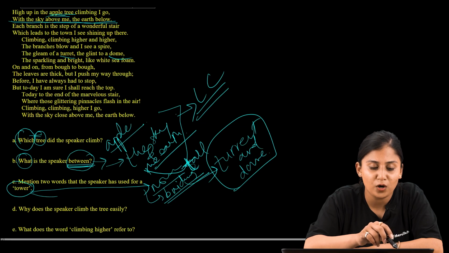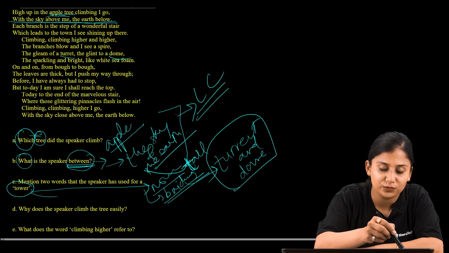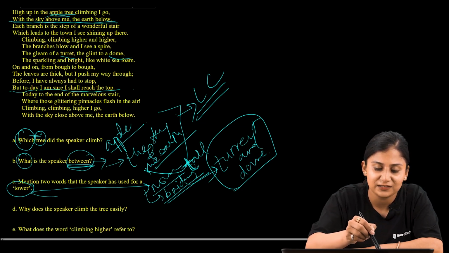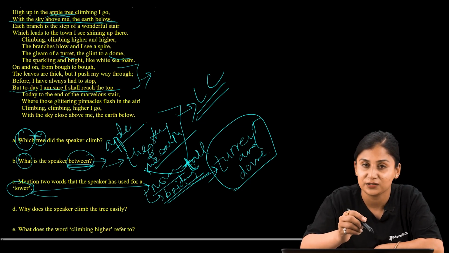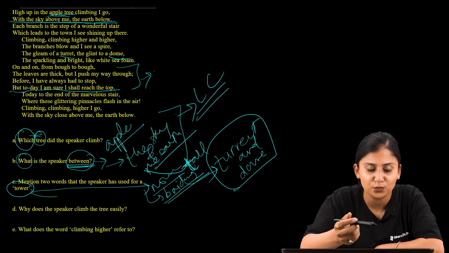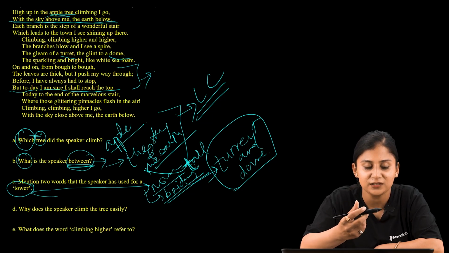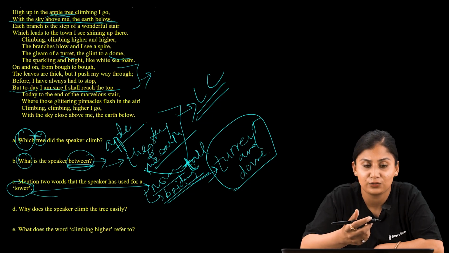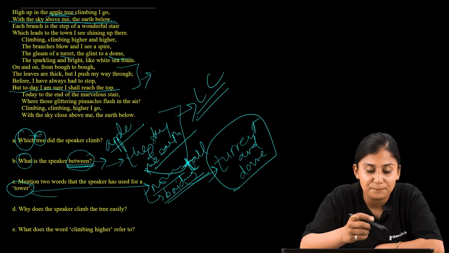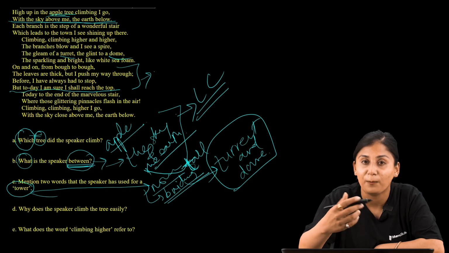On and on from bog to bog, the leaves are thick, but I push my way through. Before I have always had to stop, but today I am sure I shall reach the top. In the third stanza, the poet is sharing the experience with us. The leaves are thick, so it presents the idea that there are difficulties. It is not easy to climb up the tree, but he is pushing himself up.